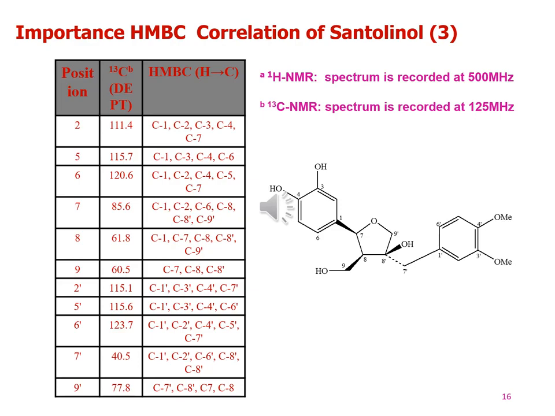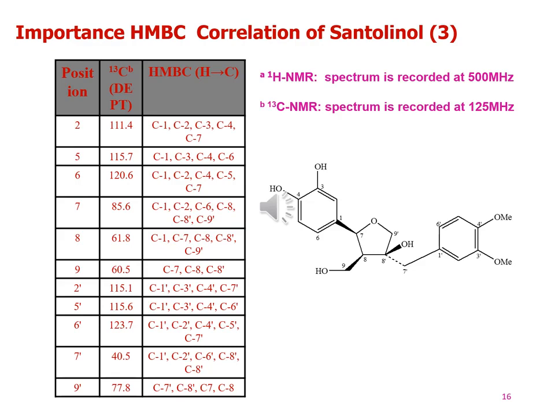carbon 13 spectral data. The signals at 111.4 show at carbon 2 position, 115.7 appears at 5 position, 120.6 at carbon 6 position, 85.6 resonates at 7 position, 61.8 appears at 8 position, 60.5 shows at 9 position, 115.1 appears at 2 prime position, 115.6 resonates at 5 prime position, 123.7 resonates at 6 prime position, 40.5 shows the signals at 7 prime position, and finally 77.8 signals show at 9 prime position.